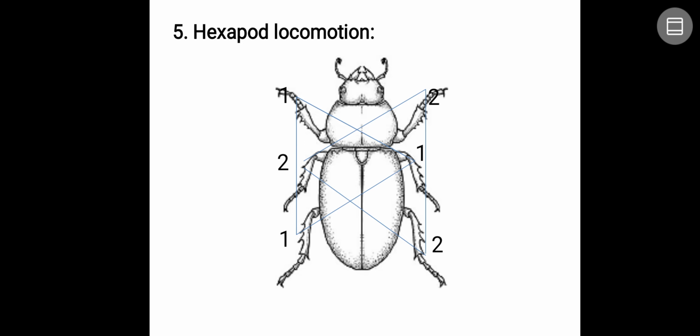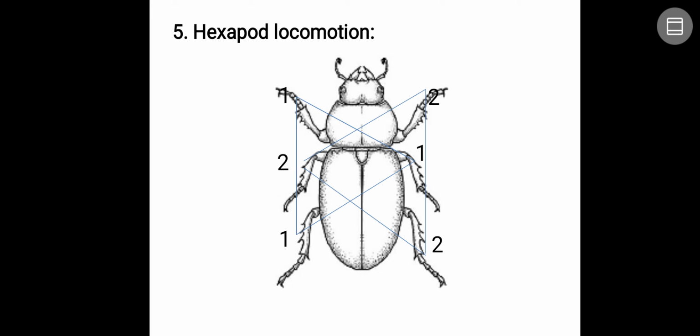So insects have six legs. That is the reason they are called Hexapoda. Okay, so here you can see the picture. For example, the left side of the front leg, the right side of the middle leg, and again the left side of the hind leg are going to function together.